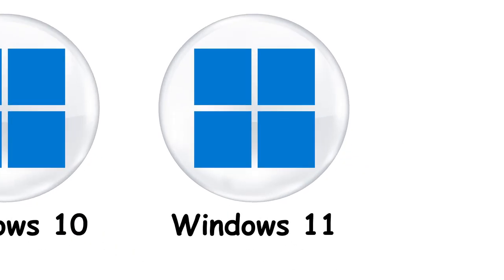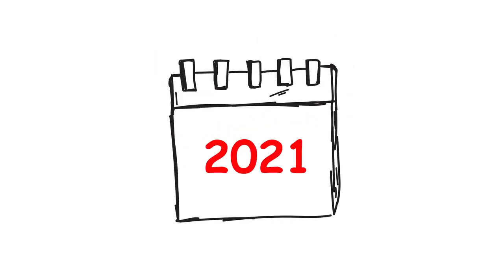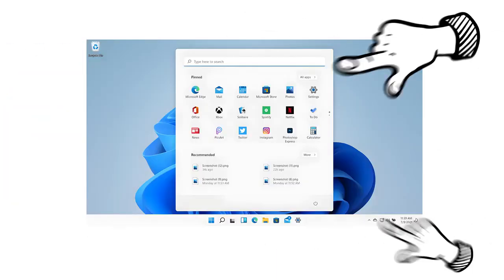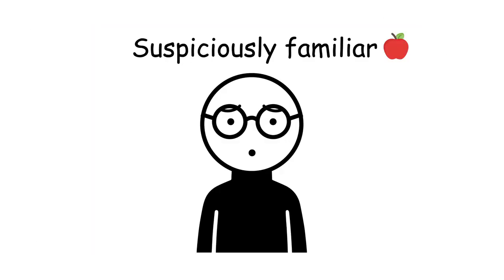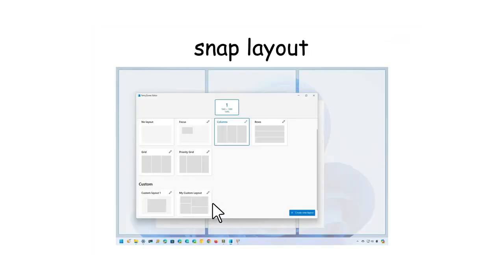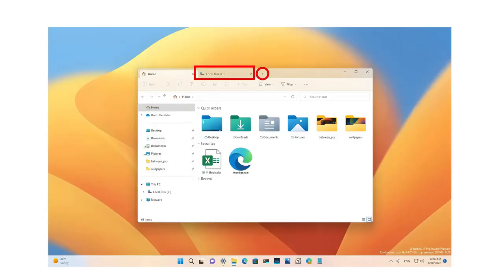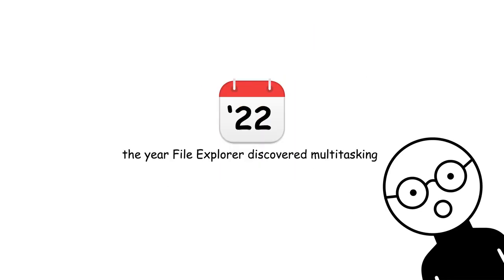Windows 11. Windows 10, wearing fresh makeup. 2021. Windows 11 rolls in with centered taskbar icons, rounded corners, and design cues suspiciously similar to macOS. It added snap layouts for easier multitasking and finally let File Explorer open multiple folders and tabs like a web browser. Yes, it took Microsoft until 2022 to add tabs.